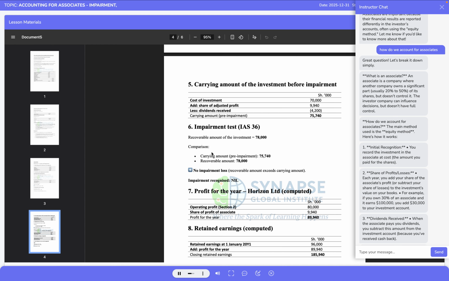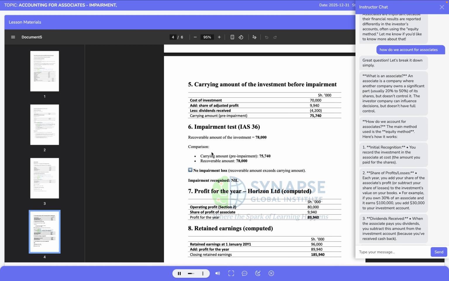From this subtotal, we deduct the dividends received of 4,200,000 shillings. The resulting carrying amount of the investment, before considering impairment, is 75,740,000 shillings. This figure represents Horizon Ltd's updated equity accounted interest in Vector Limited as at the 31st of December 2021, before applying IAS 36.